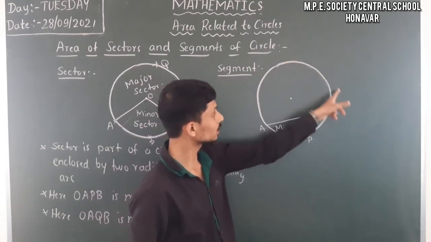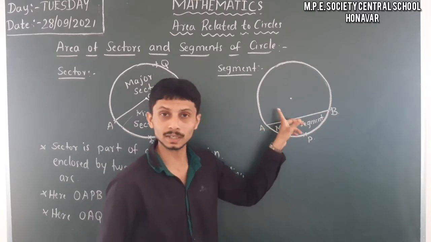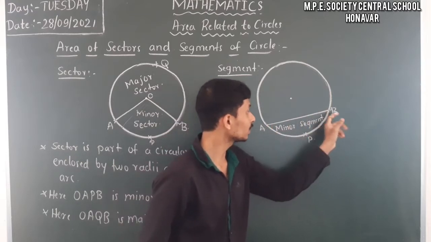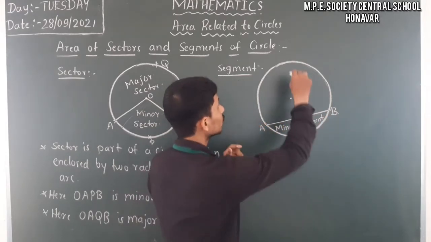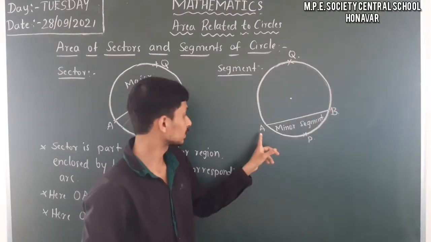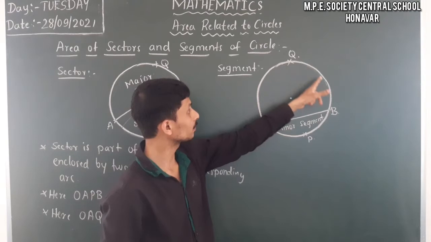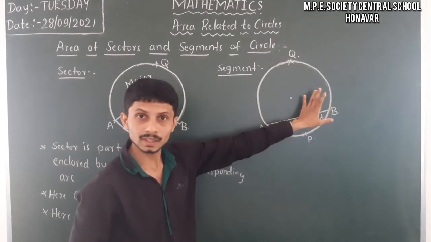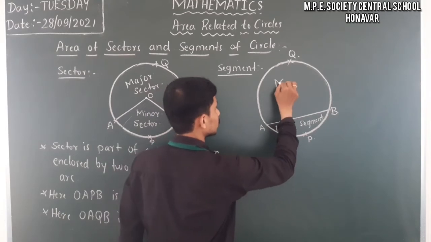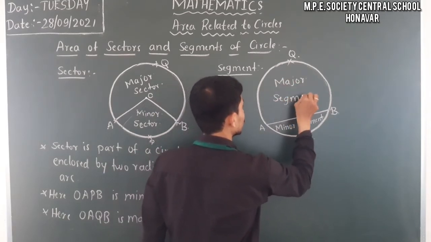Then here just observe, this is also a huge part. This is also a segment, that is, the area enclosed between one chord AB and arc AQB. That's why AQB is a major arc. So this segment is made from the major arc, so we are calling it the major segment.